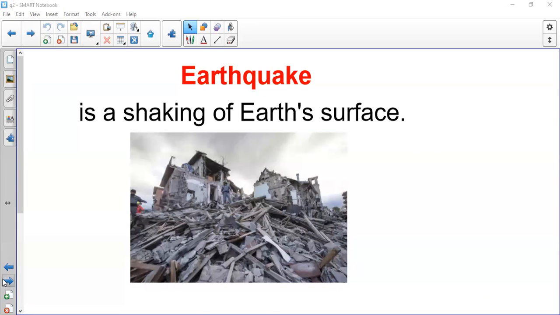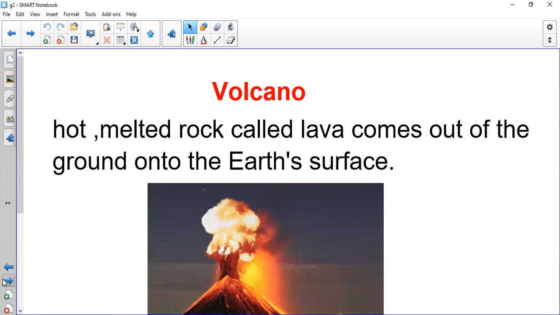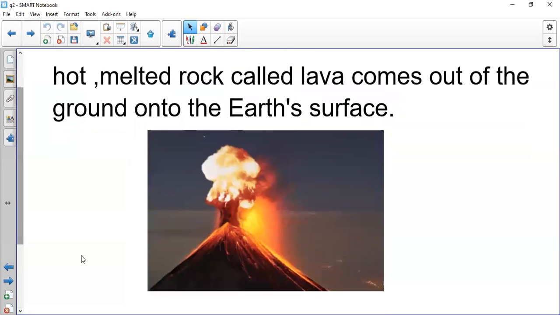What else did we speak about? We spoke about volcano. What is a volcano? Hot melted rocks come out of the ground, and we call it lava.